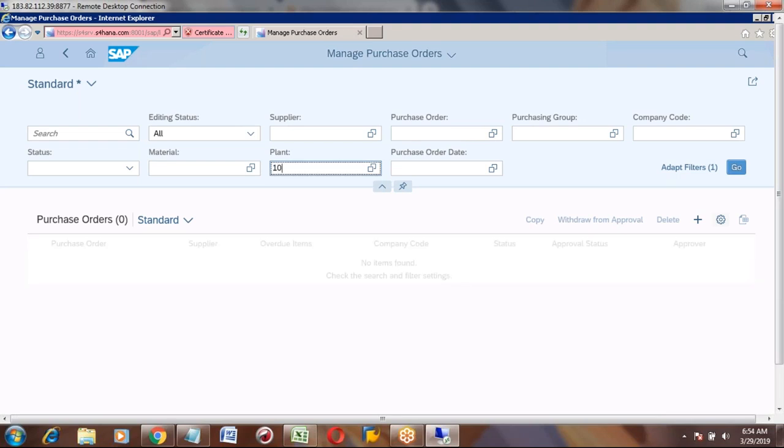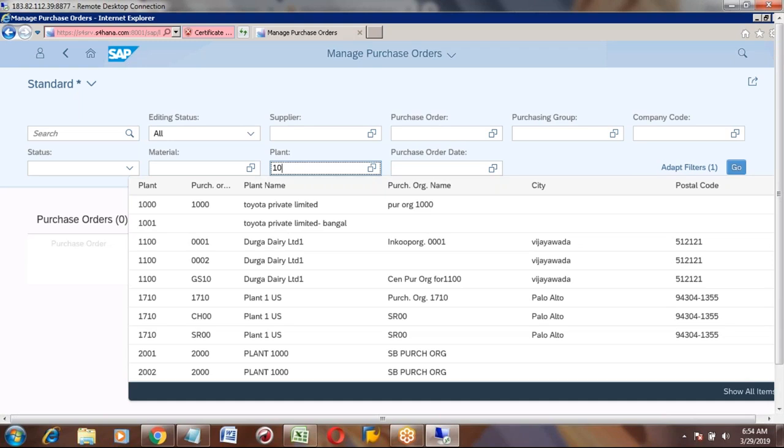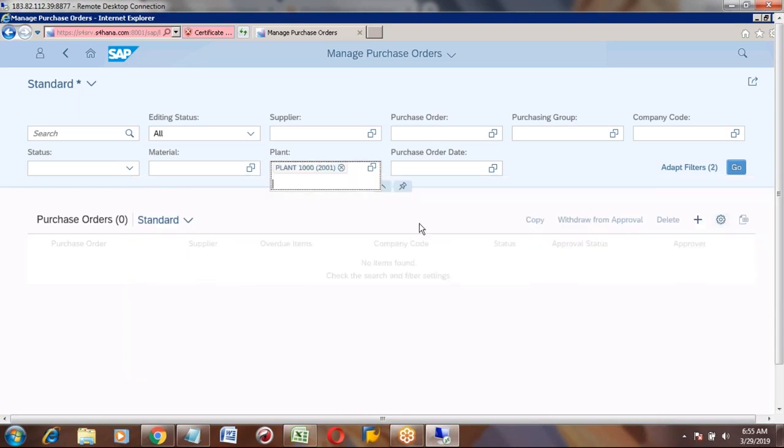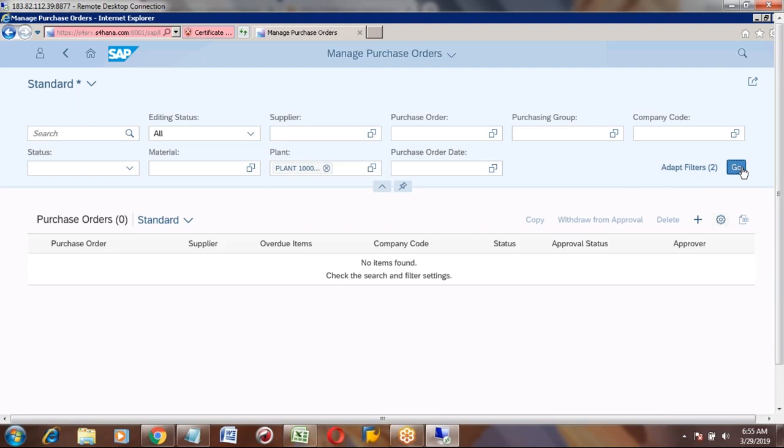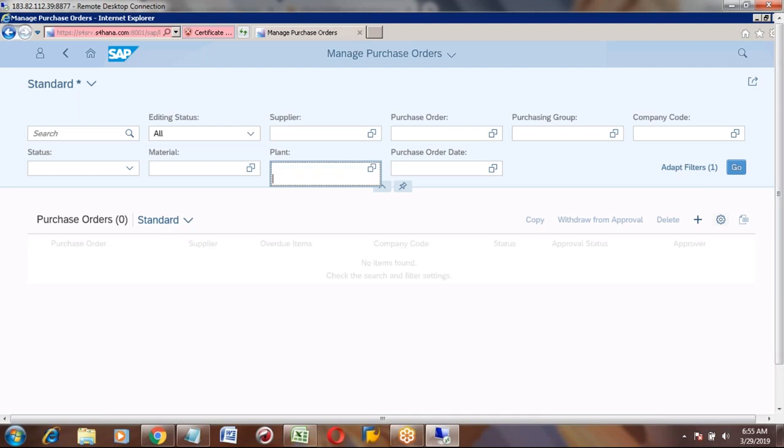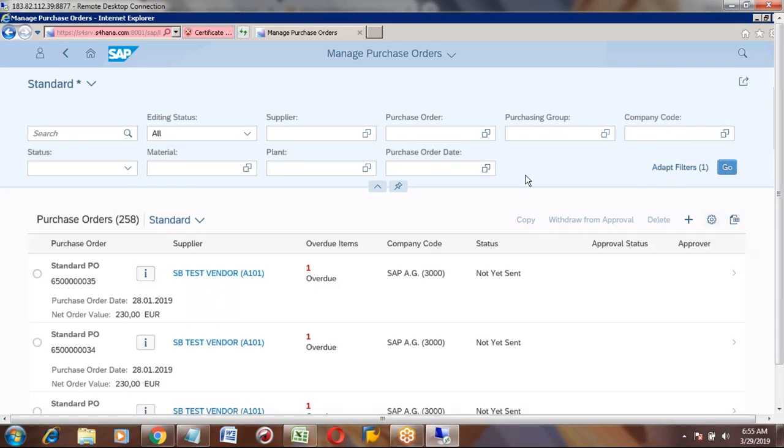So let me open any other plant. It is not showing any data. Let me put it without filter here.